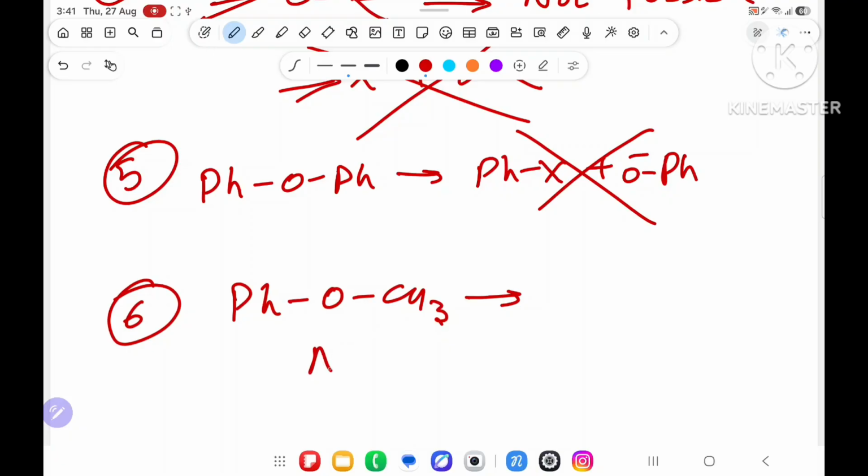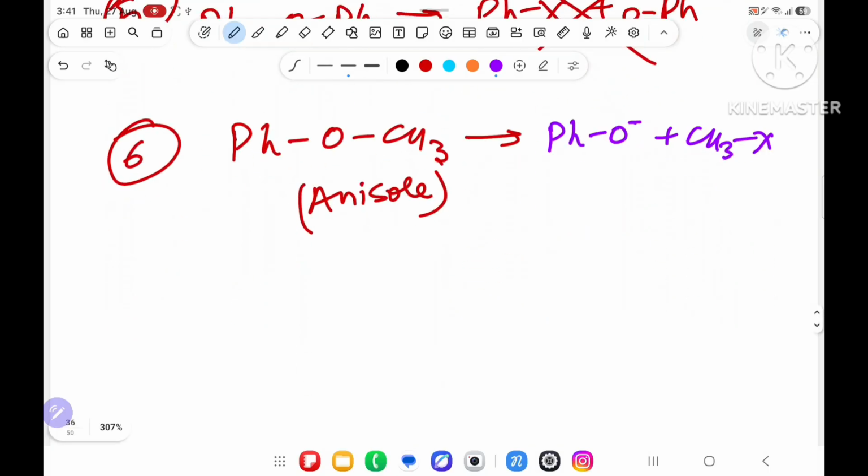Suppose I have taken the sixth example, PhO CH3. You will say, sir, its name is anisole. What will I do? I will take PhO minus, and CH3 X, because X requires 1 degree. O minus can go with anything, no problem.